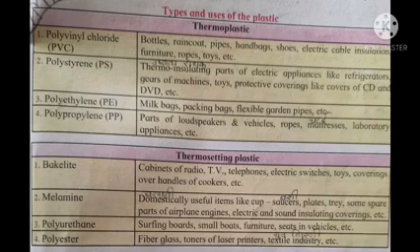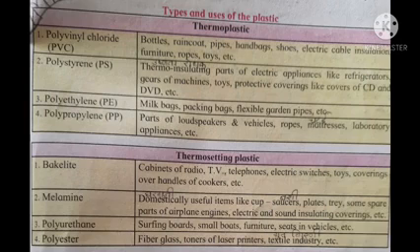In that, four types of plastics are given. Okay, first one is bakelite. The cabinets of radio, TV, telephones, electric switches, toys, then coverings over handles of cookers, etc. are made up of bakelite plastic. Next is melamine. Domestic useful items like cups, saucers, plates, trays, some spare parts of aeroplane engines, electric and sound insulating coverings, etc. are made up of melamine plastic.